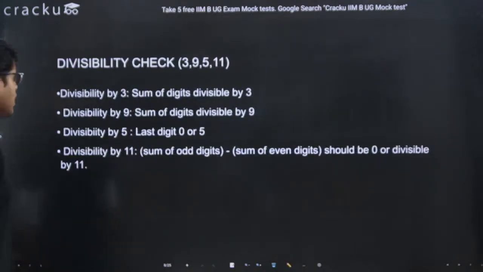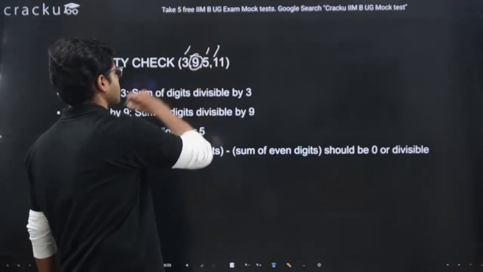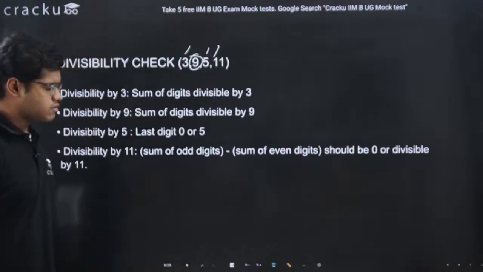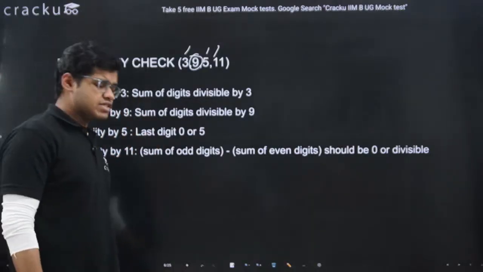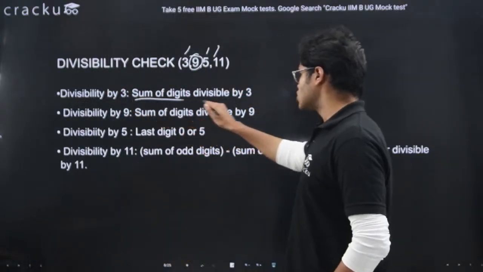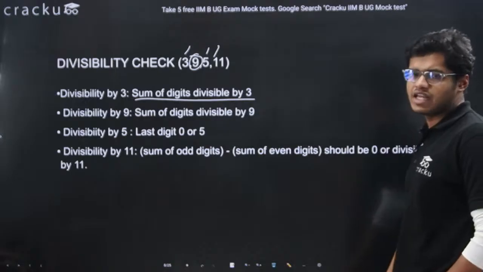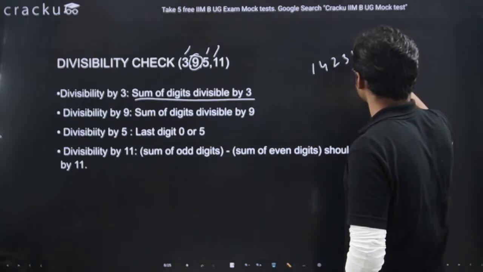We have other prime numbers 3, 5 and 11 and another composite number 9. Now, the divisibility test for 3 is that the sum of digits has to be divisible by 3. Say we have the number 1, 4, 2, 3, 5, 6.